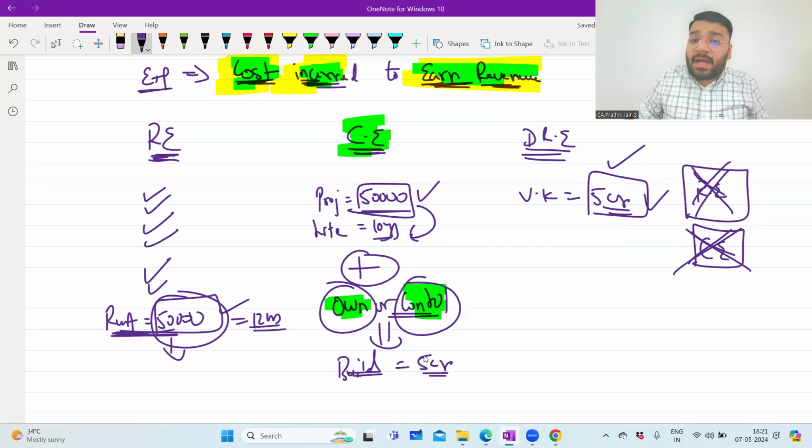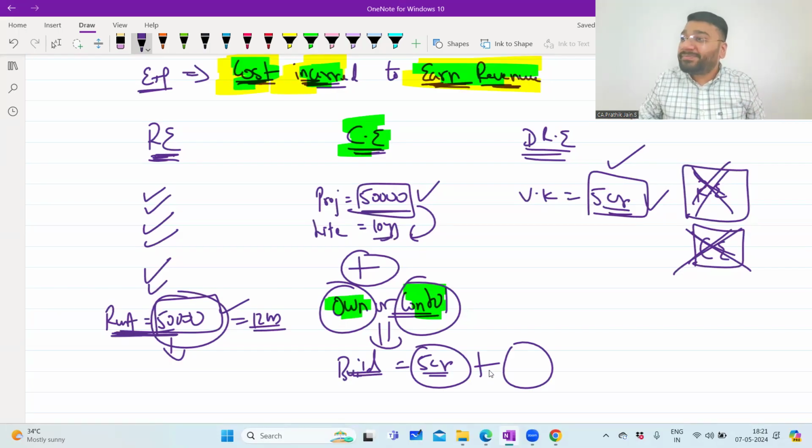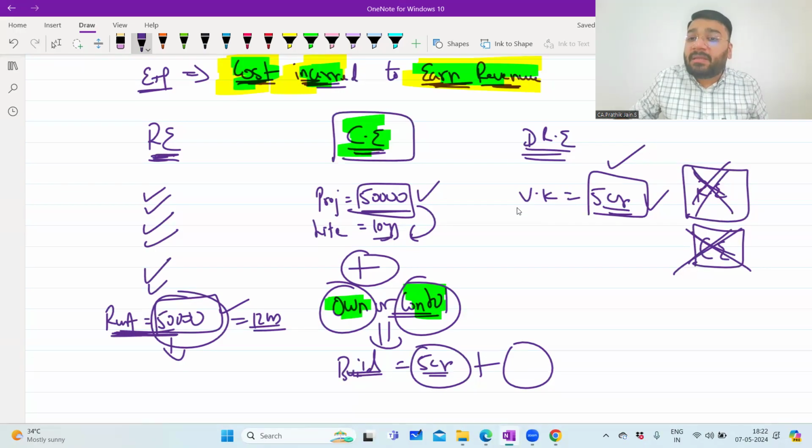Why? Because I own it or I have control over it, and I use it for multiple years to get benefit out of it. At the end, if I sell the building, I'll get some money back. So all this criteria is getting satisfied, which means it is capital expenditure. But the money that I'm paying to Virat Kohli, will it come back to me in future? Do I have complete control on that, or restricted control? It's a restricted control. So therefore, this cannot be revenue expenditure, nor can this be capital expenditure.